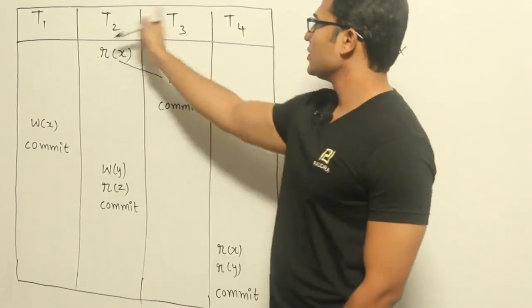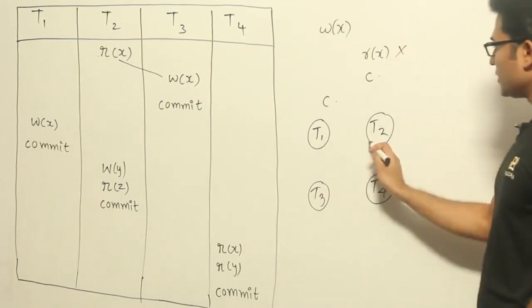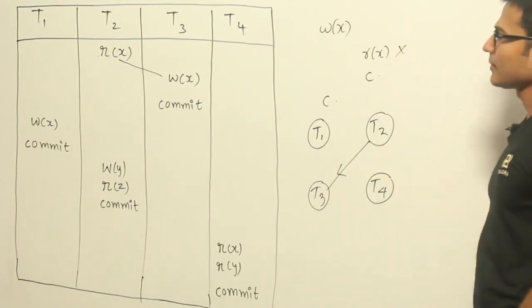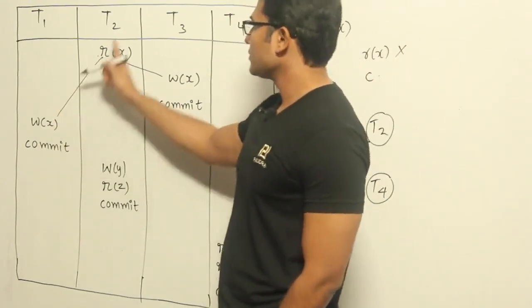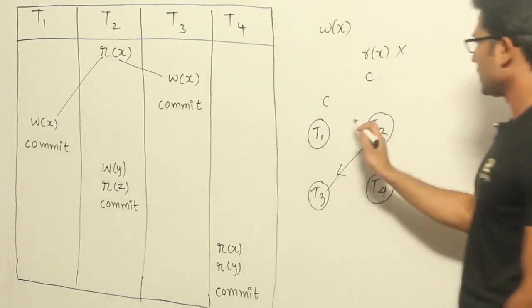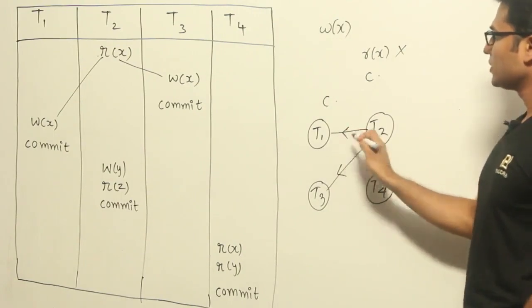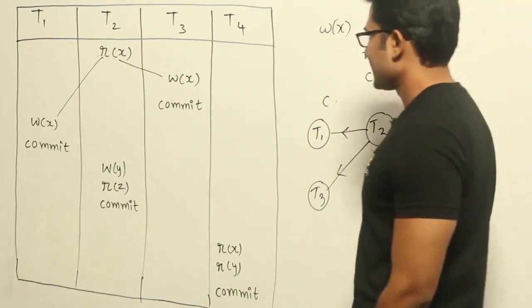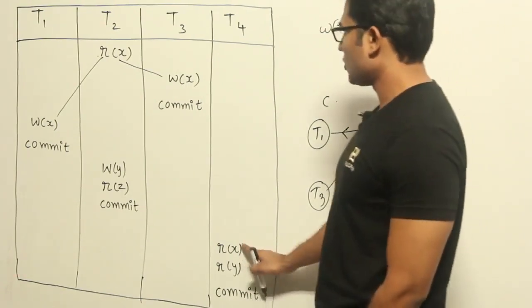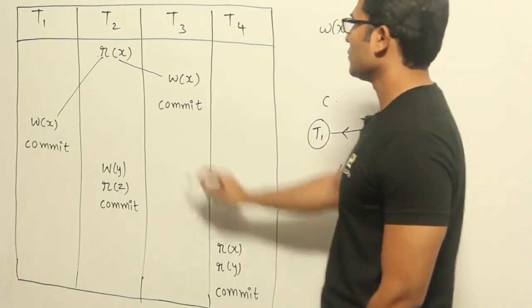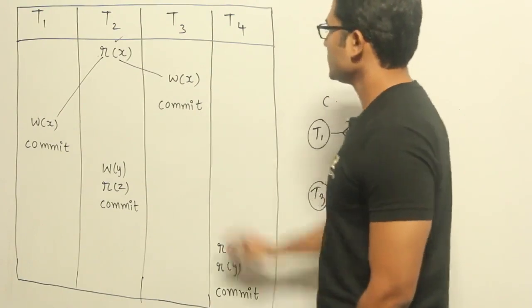What is it saying? T2 then T3, therefore T2 then T3. And again this is a conflicting action. What is it saying? T2 then T1, so T2 then T1. And that is it. I think there is no conflict here, done.